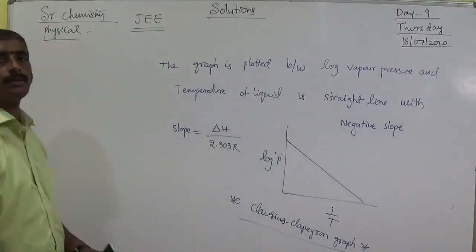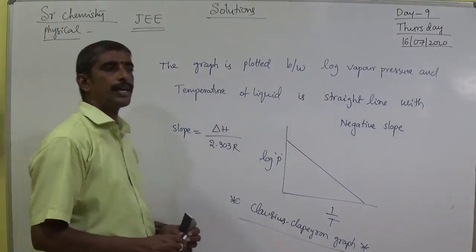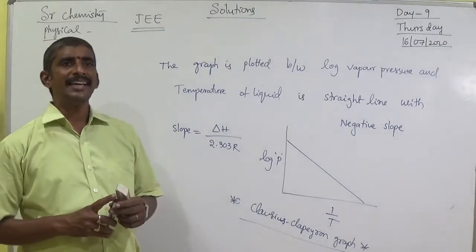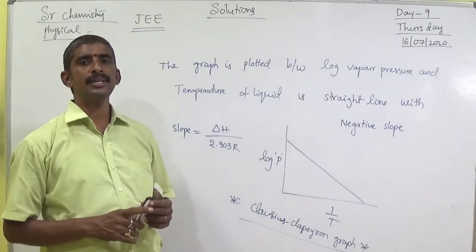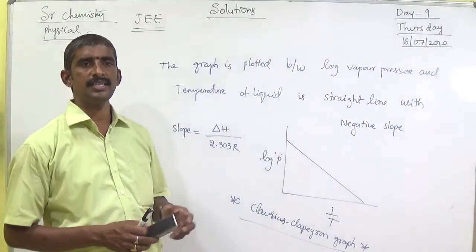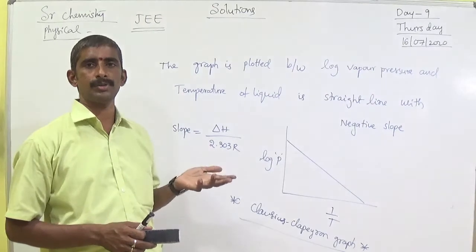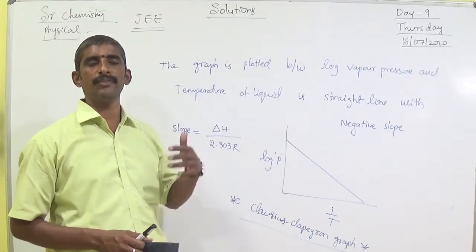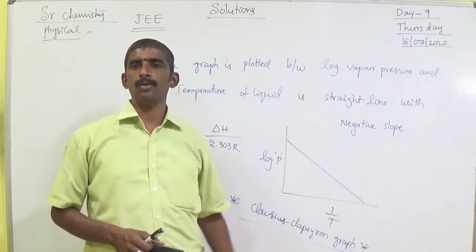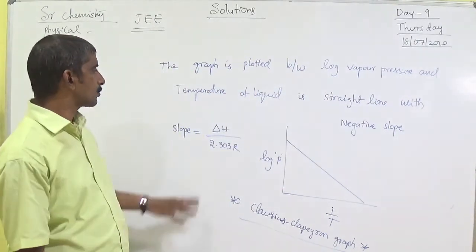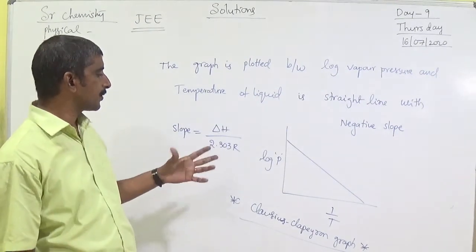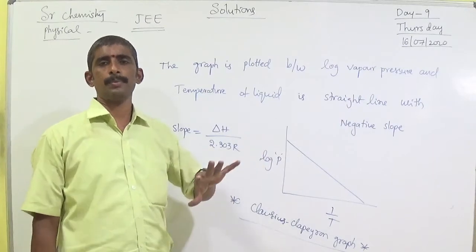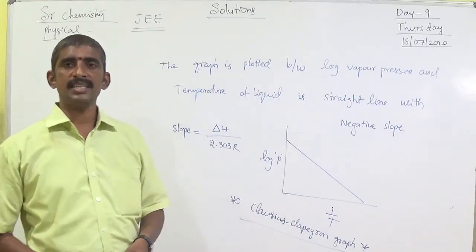Okay, so now the effect of temperature on vapor pressure. If we increase the temperature, vapor pressure also increases, because the kinetic energy of molecules increases. More molecules escape from the liquid to the vapor state. So this graph indicates the variation of vapor pressure with temperature.